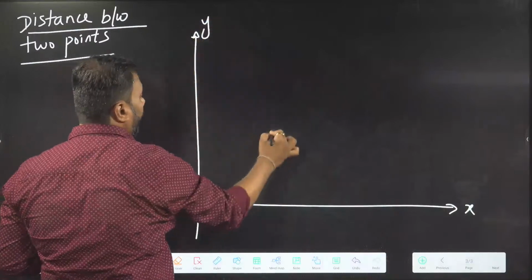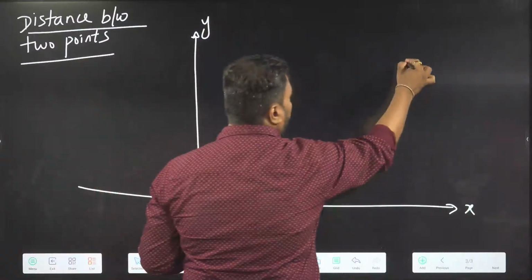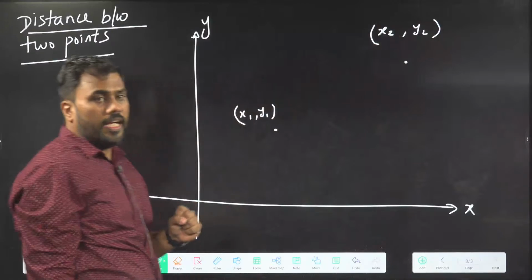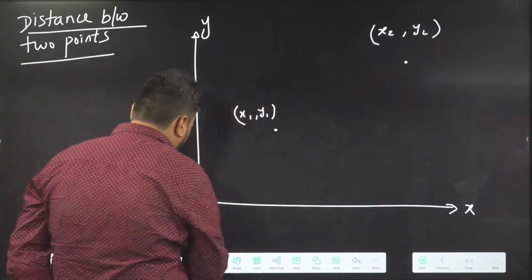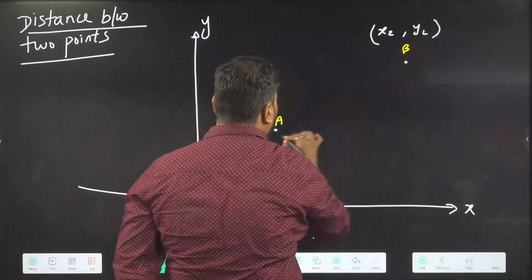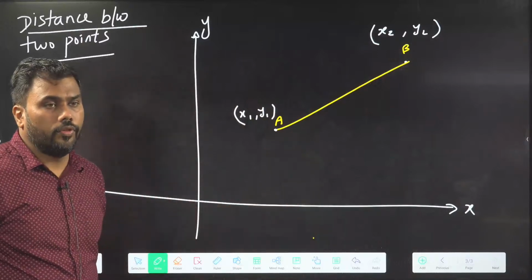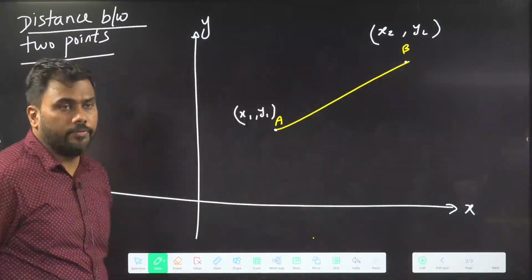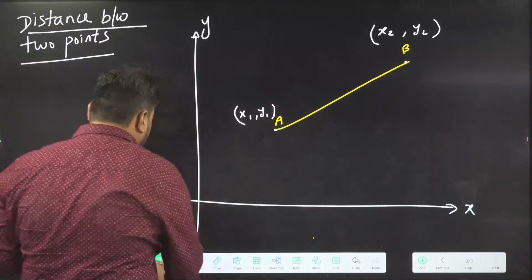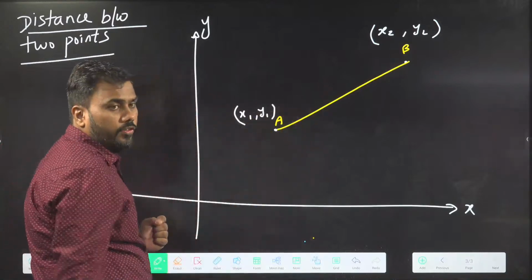Suppose I have a point x1, y1, and there is another point located here, x2, y2. Let's say the points are A and B. I want to know the distance between the points. So this distance can be calculated if I know the x and y coordinates of the points.